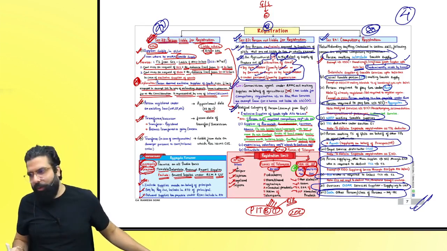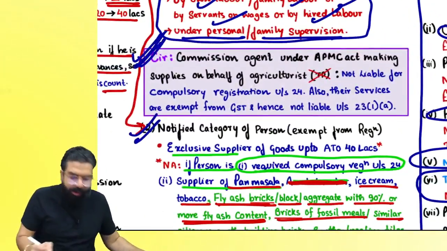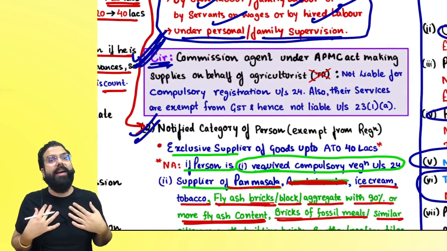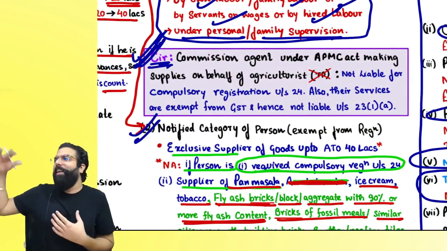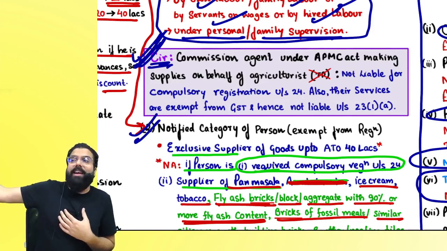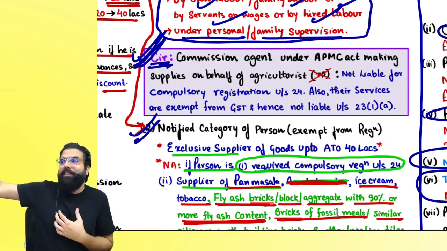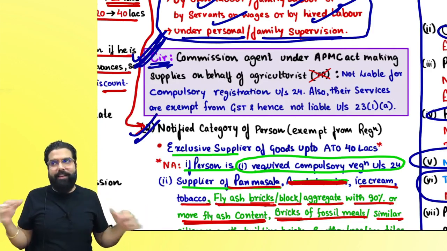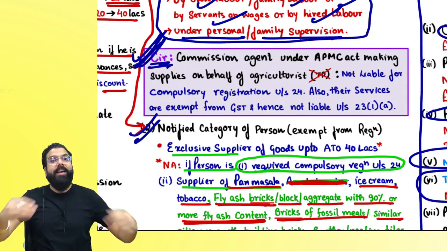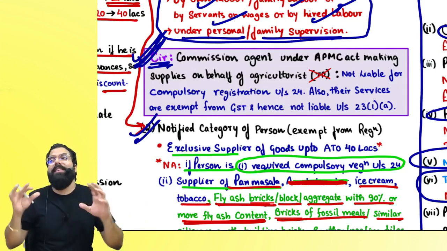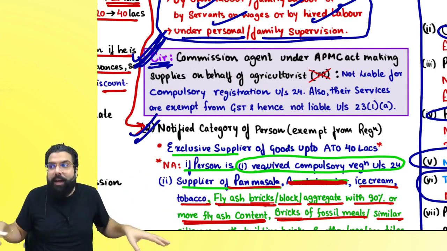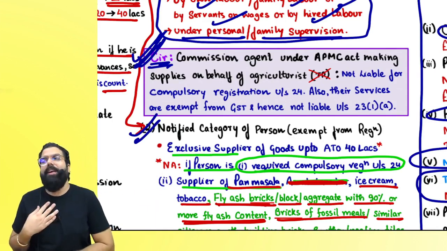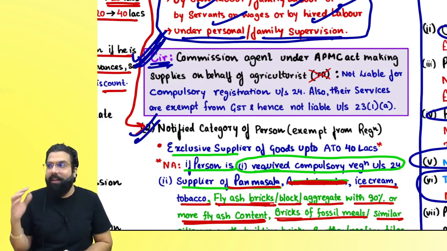Wait. One small thing which we missed out over here. The circular told that there is an APMC agent, Agricultural Produce Marketing Committee agent, and he is supplying on behalf of an agriculturist. Now, because the agriculturist is not a registered person, this APMC agent will also not take any compulsory registration. He is not required compulsory registration. Secondly, this APMC agent is buying and selling agricultural produce. The commission which he charges is exempted.